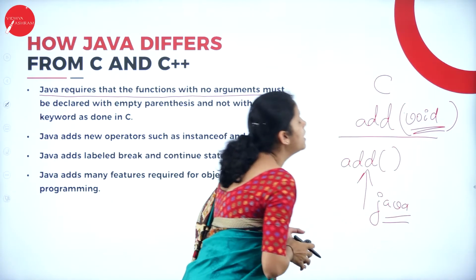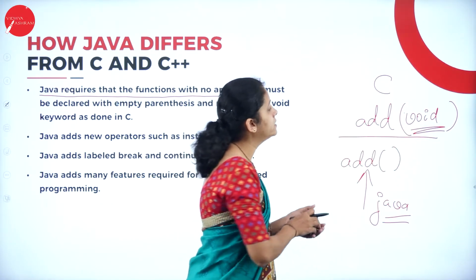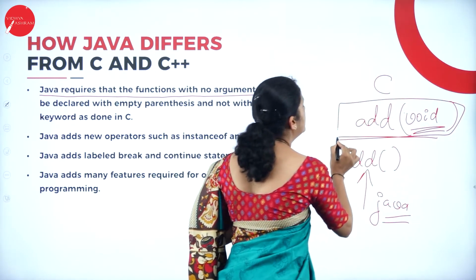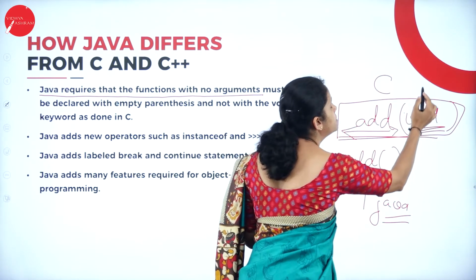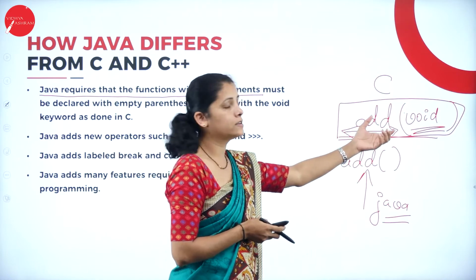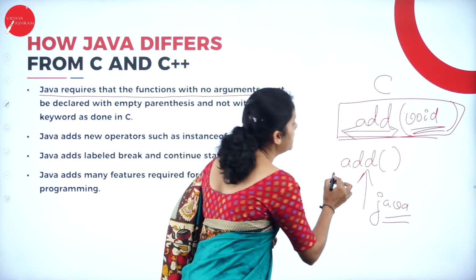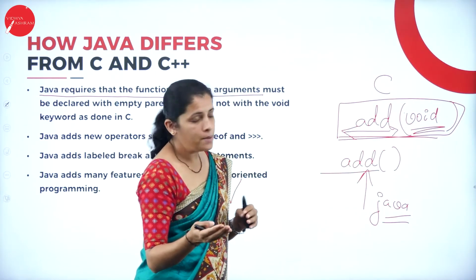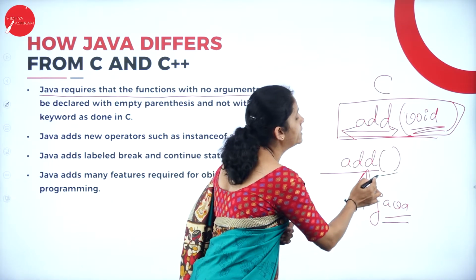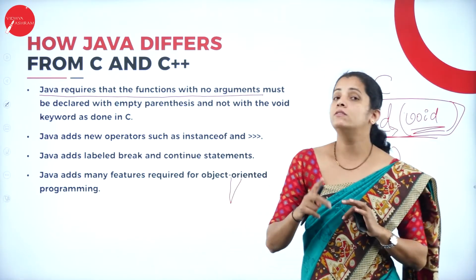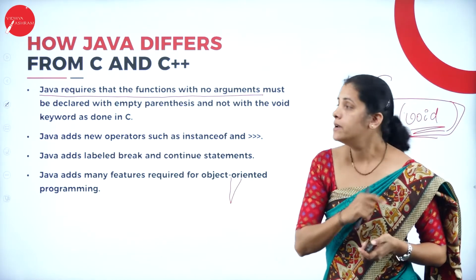That means, if I want to write a function without an argument, it should be written like this in the C program. I write the function name and specify void. So what is void here? That is, there is no argument. Then what about in a Java program? Once again, I write the function name, add, and I write empty parentheses. So this is another difference between Java and C.